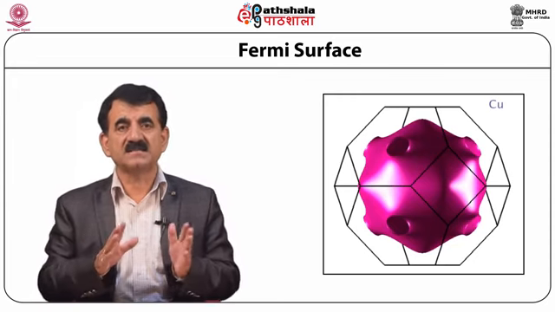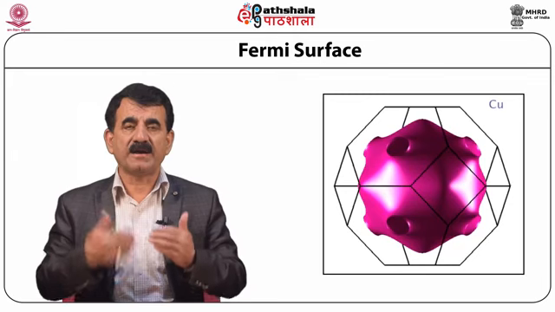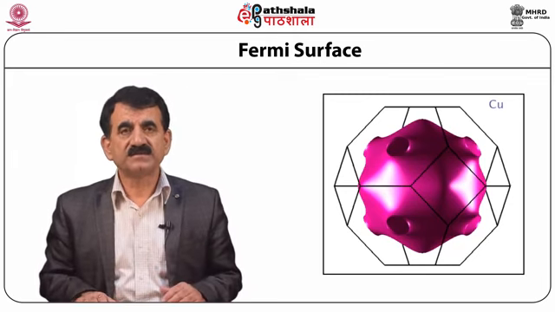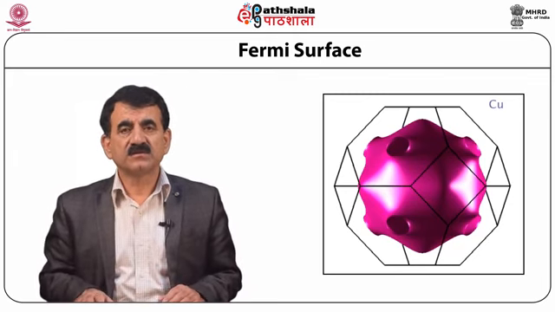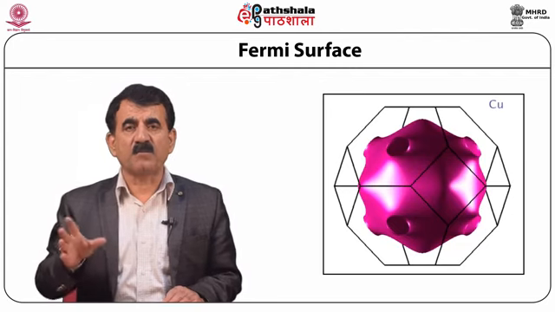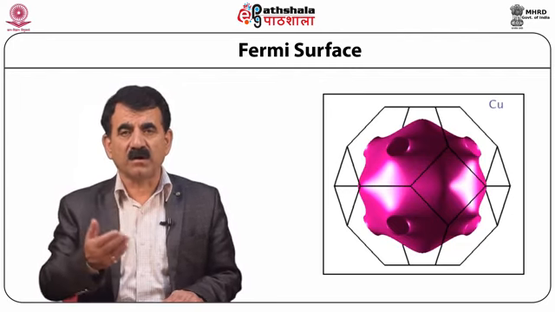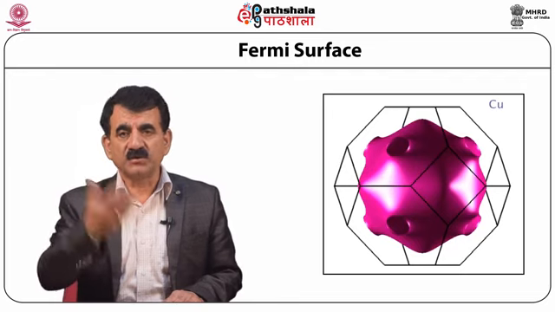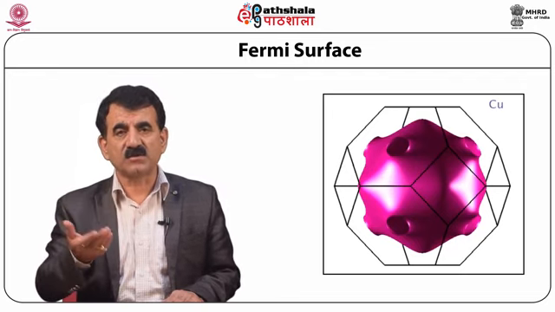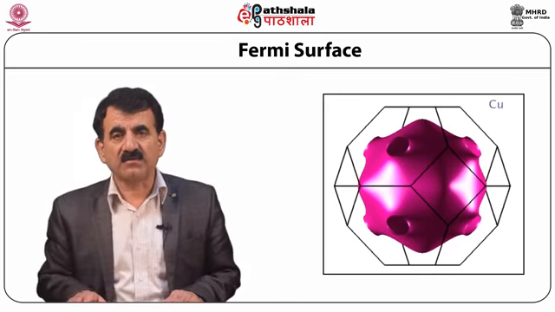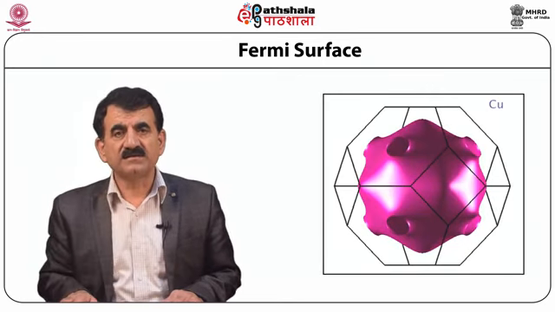So there is a direct link between band gap and Fermi surface. The Fermi surface of copper is shown in the figure, showing how this Fermi surface of copper is visualized.